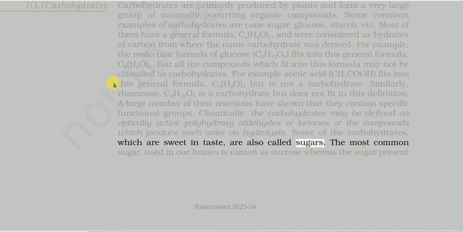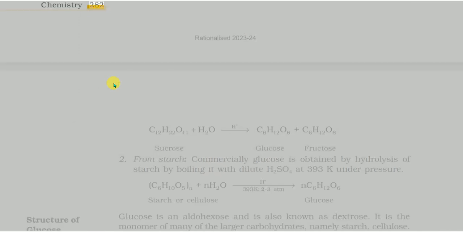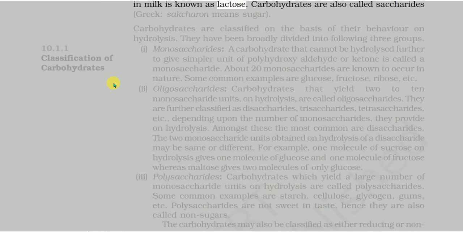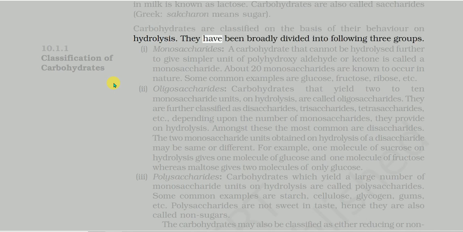10.1 Carbohydrates. The most common sugar used in our homes is named sucrose, whereas the sugar present in milk is known as lactose. Carbohydrates are also called saccharides. From Greek, sakcharon means sugar. Carbohydrates are classified on the basis of their behavior on hydrolysis. They have been broadly divided into the following three groups.